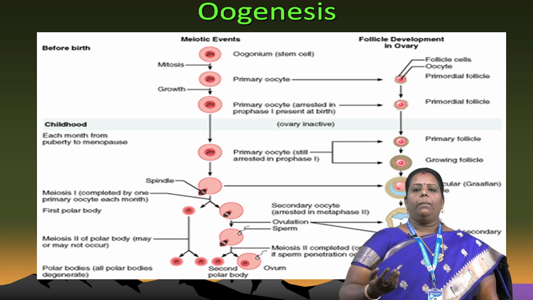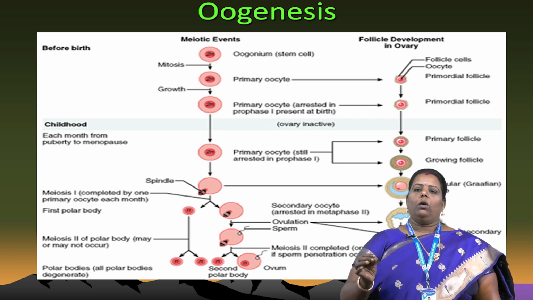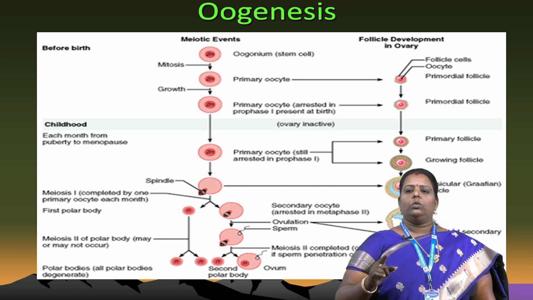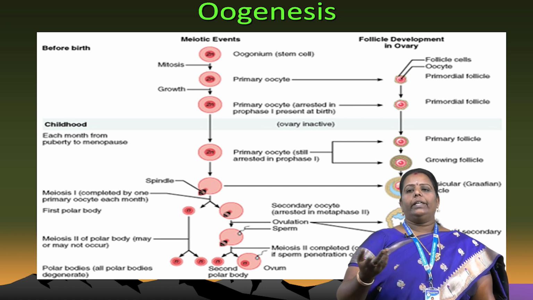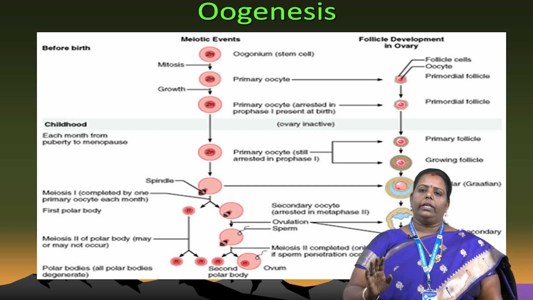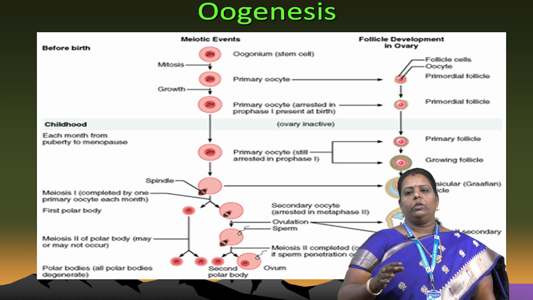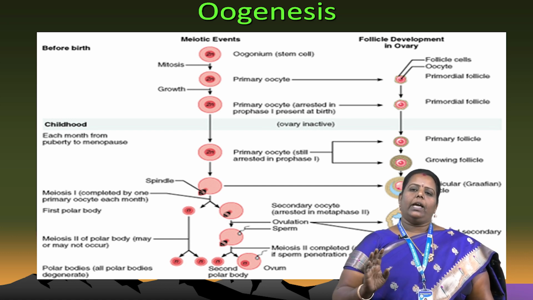In meiosis, the polar body may or may not occur. The second polar body also develops in the ovum, which develops from the oocyte. The picture shows the ovum attached, and sperm penetration occurs. One zygote is formed. If ovulation does not occur, normally the ovum develops, the ovum fuses with the sperm, and it produces fertilization and the formation of the zygote.